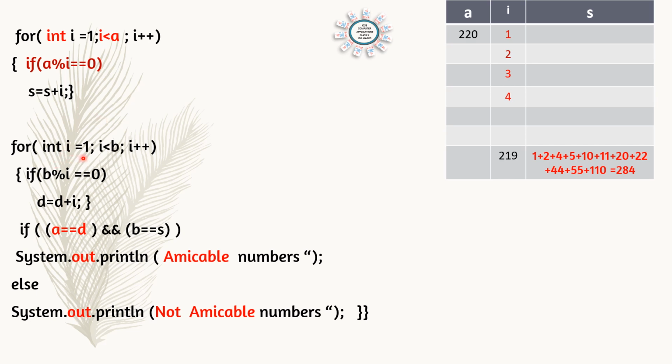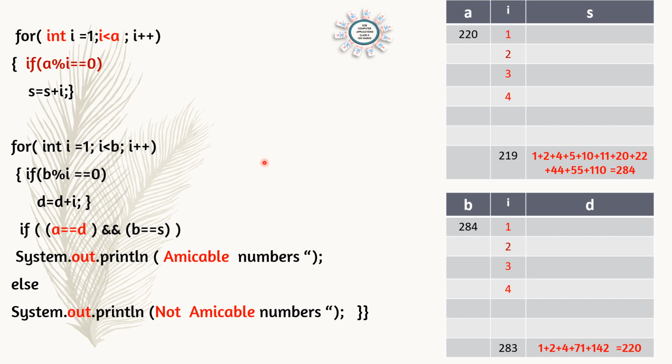int i = 1; i < b; i++. That means starting from 1 to 283. In this case the number is 284, so 283. The loop is going and if b % i == 0, that means the factors of B, that is 1, 2, 4, 71 and 142, will be added to d. So in this case we got the answer as 220.